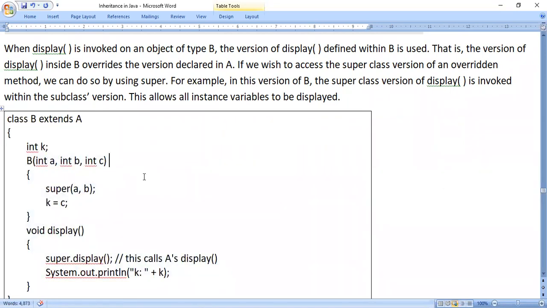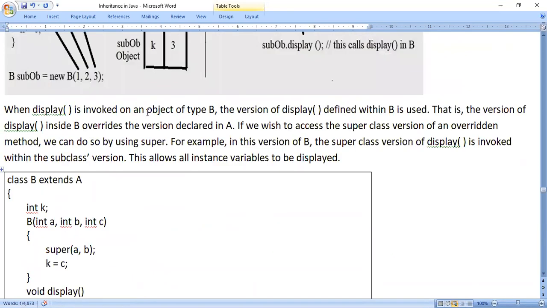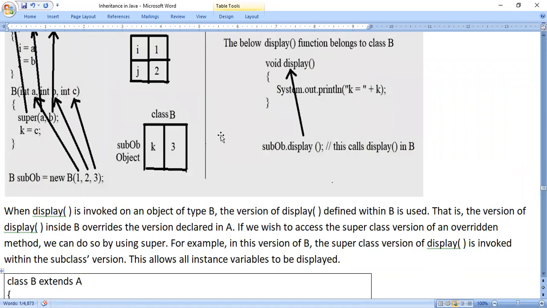So there is a little bit of change in class B from the previous program. In class B, the constructor is the same, the super keyword is there, everything is there. In the display method, they have written one more line, that is super dot display. If you look at the previous program, even though the display method is present in class A and class B, if I use the object of class B, only the display method of class B is called. There is no chance of calling the display method of class A unless an object of class A is created.